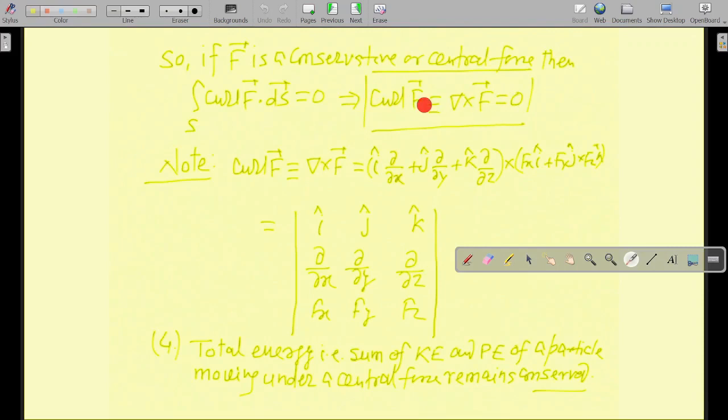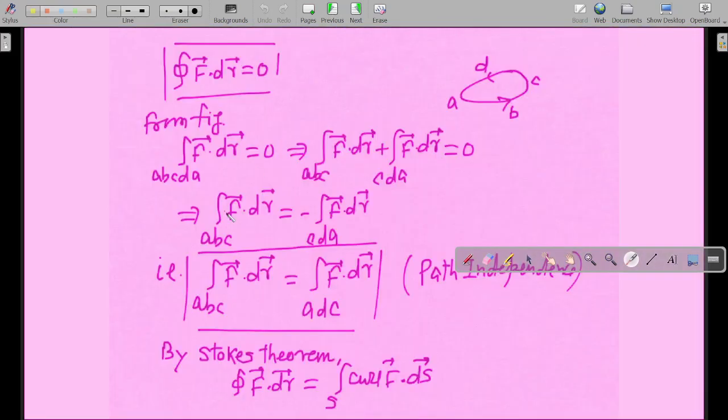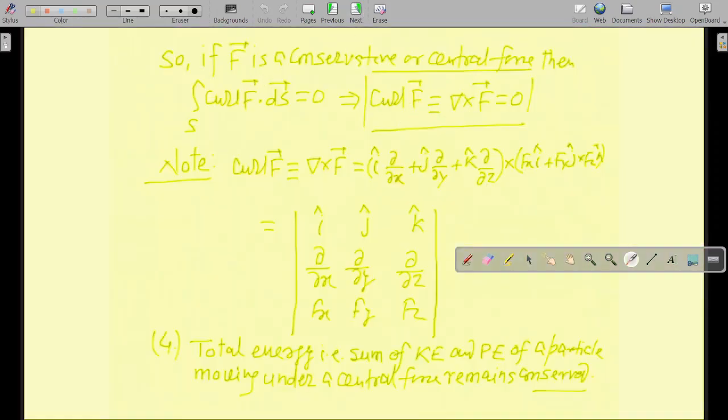So this particular quantity, you have already seen, is 0, so this term will in fact be 0, so the curl will be 0. Curl F will be equal to 0. So the curl of a central force is equal to 0. We have got this from here. That is what we have learned. Now, what is curl?